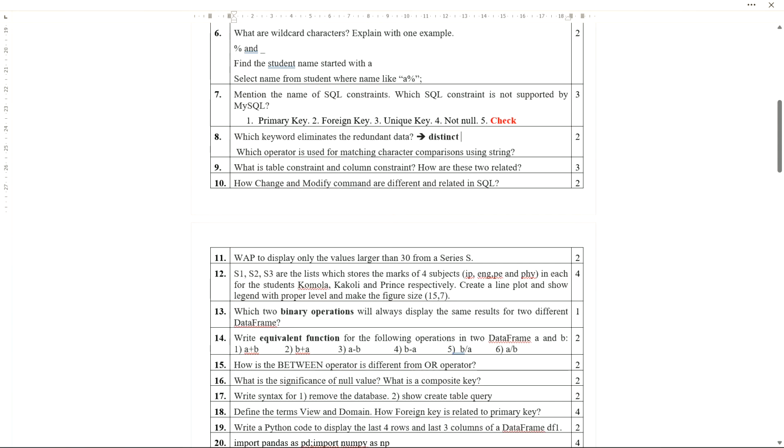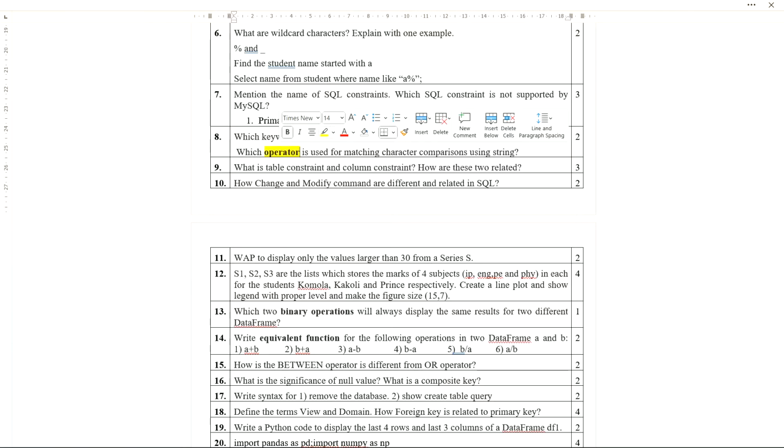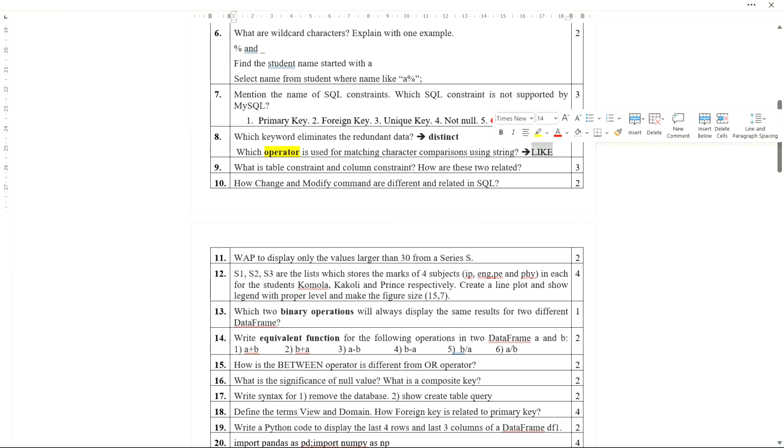Now, which operator is used for matching character comparisons using strings? The operator is the LIKE operator. You can see this LIKE operator. Using the LIKE operator, we can match the string patterns.